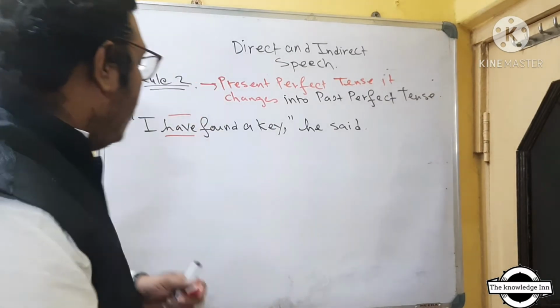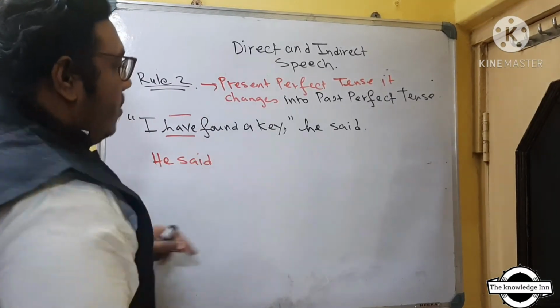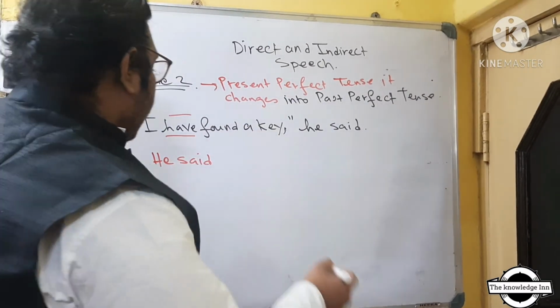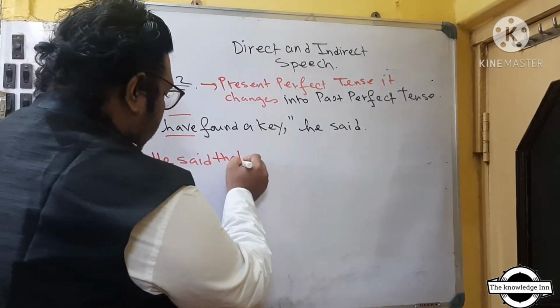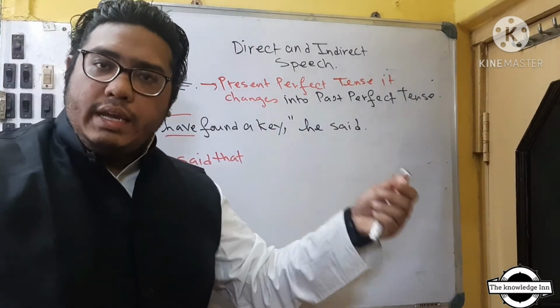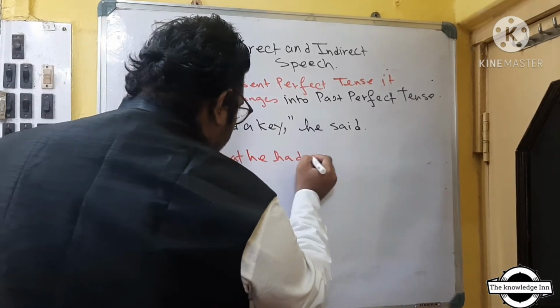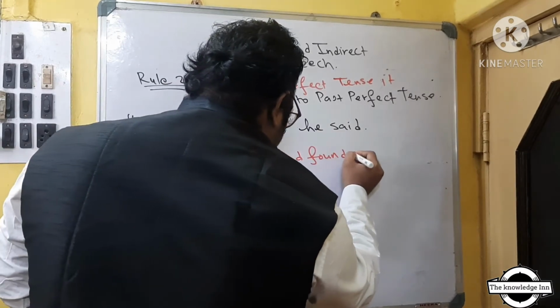Let's see. Comma. It will be he said. Now, the comma will be replaced by a connector known as that. That he had found a key.